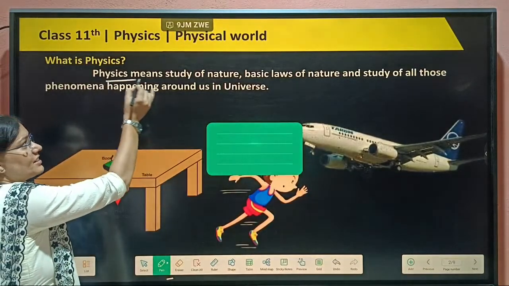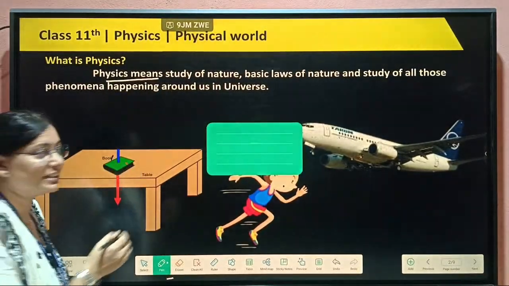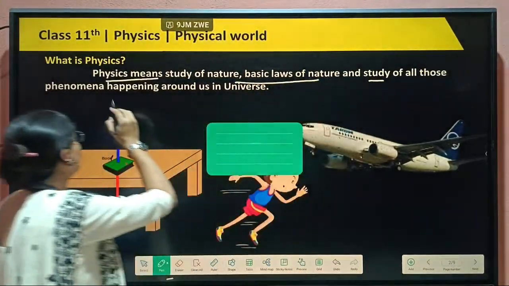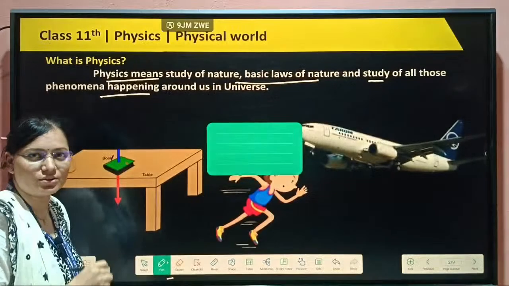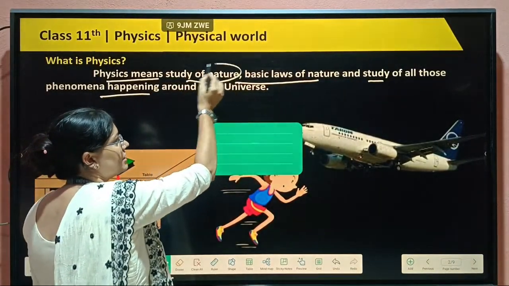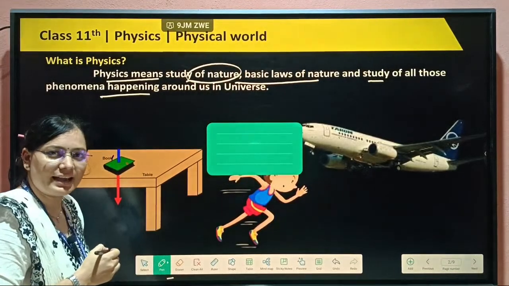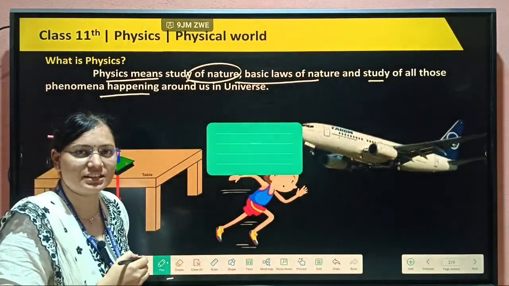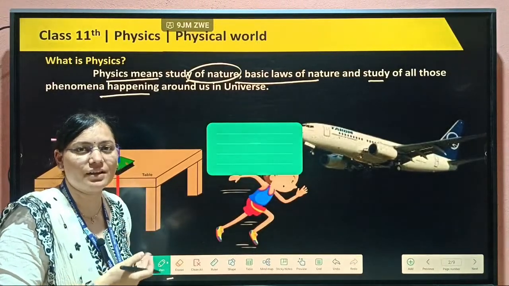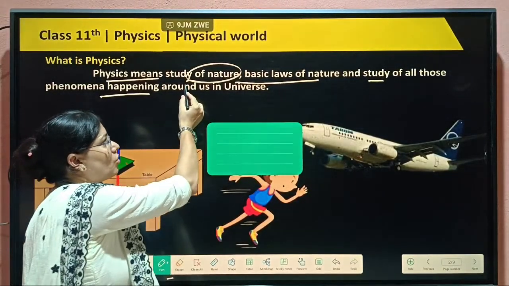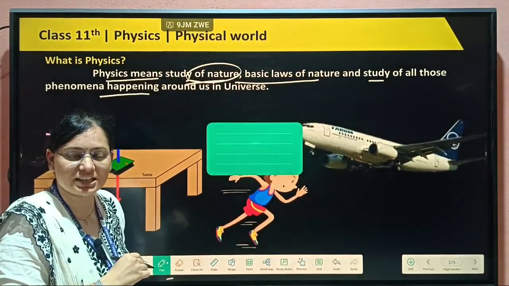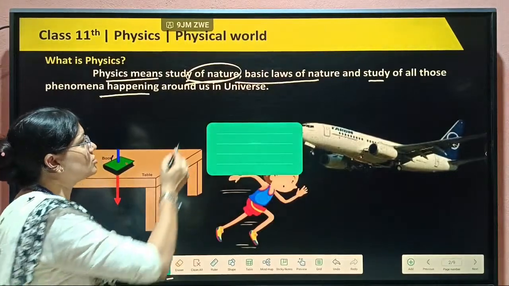Here it is written that physics means the study of nature, the basic laws of nature, and the study of all phenomena happening around us in our universe. First, the study of nature means anything happening in nature. For example, air is blowing, we are talking, we are running, we are walking. All of this we study in physics. Another example: trees are green in color, and they also come under the category of nature.